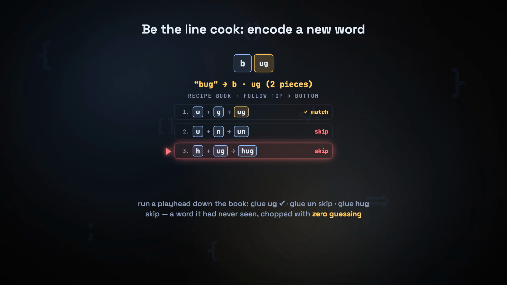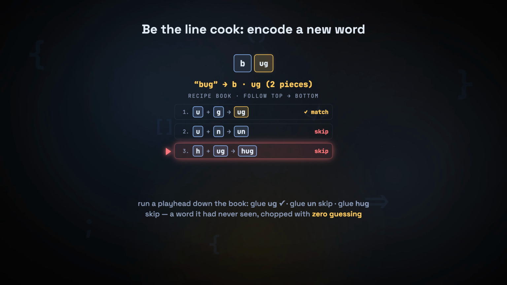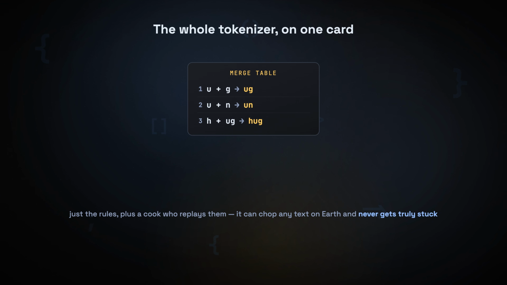We hit the bottom of the book. Done. Bug became just two pieces, a lone first character and UG. We tokenized a word we'd never seen, with zero guessing, just by replaying the rules in order. Sit with how clean that is.